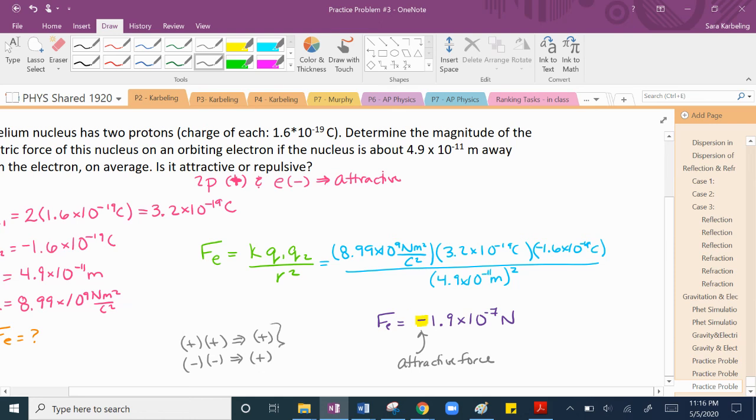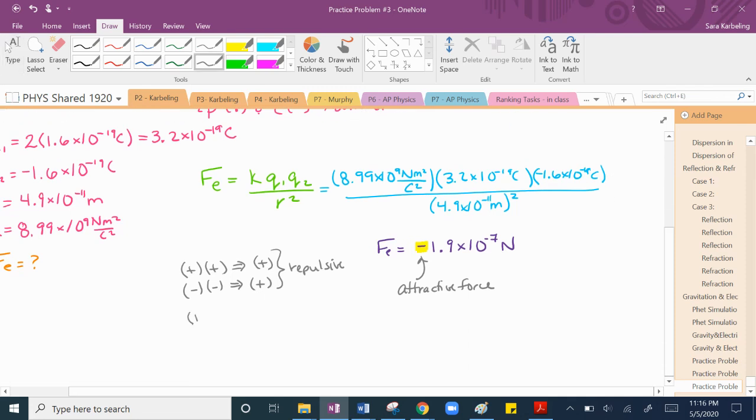And in both of these cases, you would have a repulsive situation. But anytime you have a positive and a negative, when you multiply a positive times a negative, you're going to get a negative, and that will give you an attractive force. Okay, so that negative doesn't mean up, down, right, left, any of that, because that doesn't really make sense when we're talking about this sort of thing. Instead, it just means that it's an attractive force.